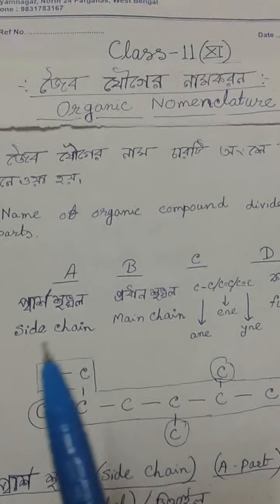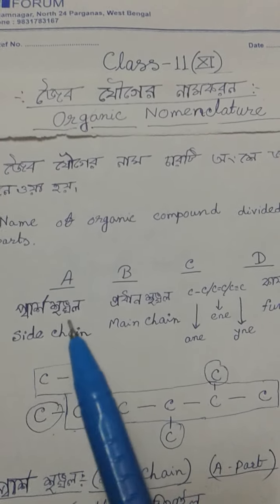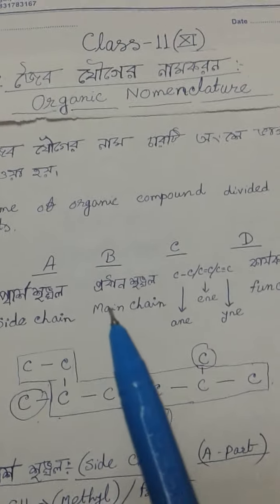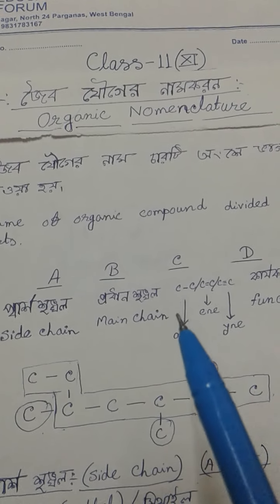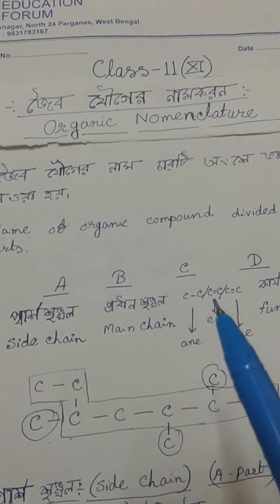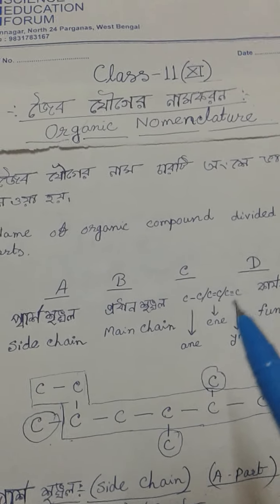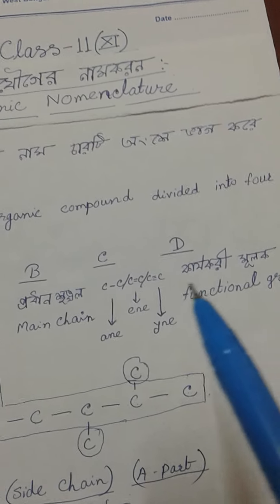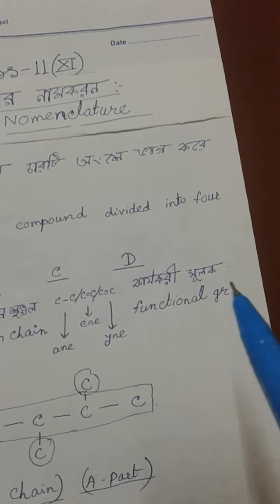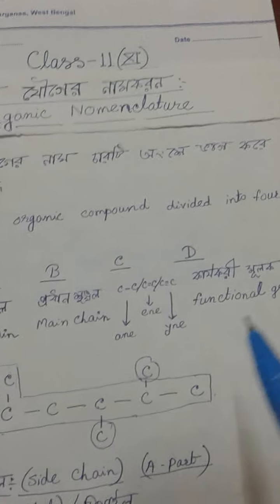A, B, C and D. In A we must write the name of the side chain, in B the main chain, in C the C-C single bond, that is ane, or double bond, that is ene, or C-C triple bond, that is yne, and in D part we must write the name of the functional group.